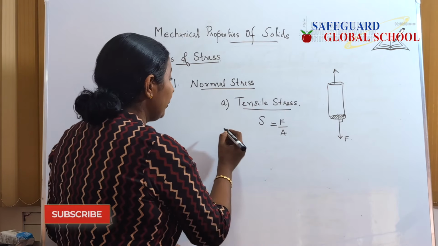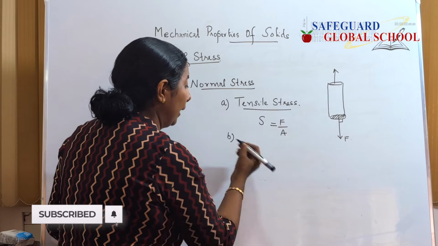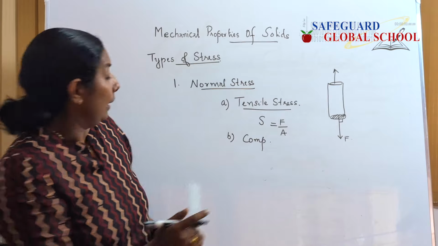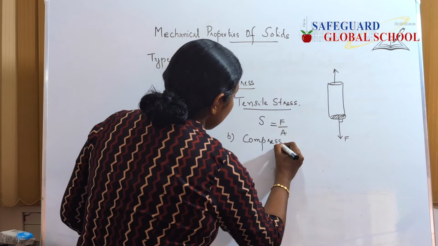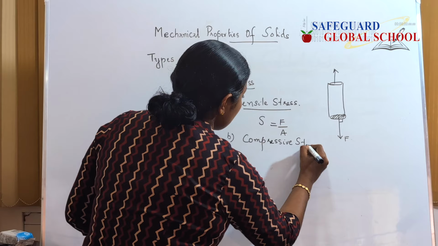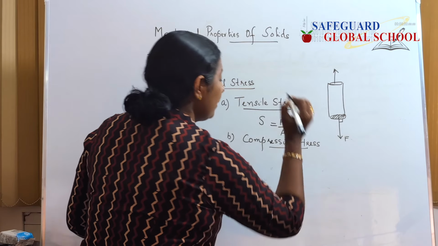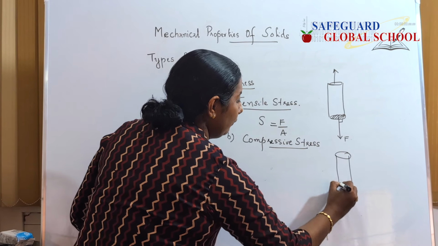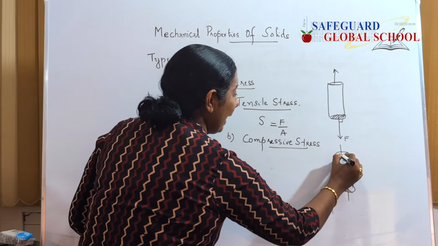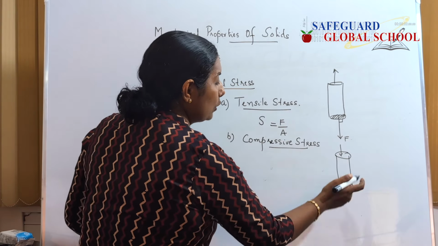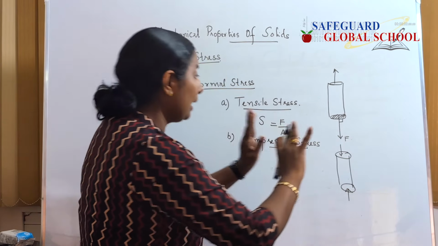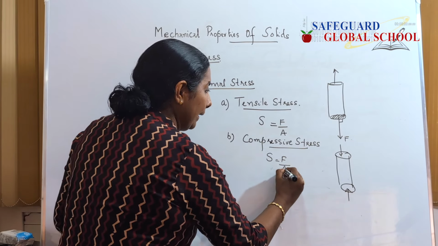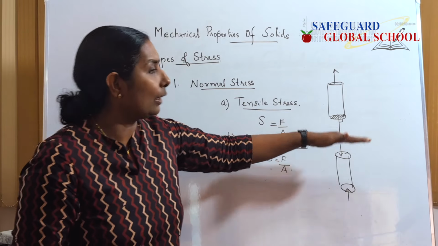And the second type of normal stress is compressional stress. What is it called? Compressive stress or compressional stress. What happens in a compressive stress? Here, when there is an elastic body, and we apply forces like this, these two forces will produce a decrease in length. There also the stress is written as force by area, and this force is perpendicular to the area of cross section.